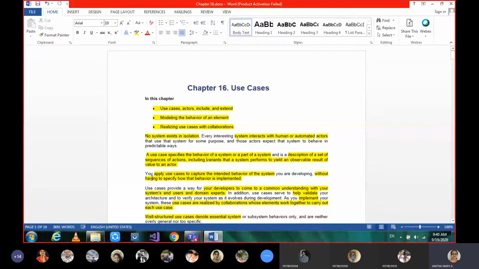Moving on to the next point, use cases capture the intended behavior of the system. So those things will be performed without having to specify how that behavior is implemented. When I am seeing as a user, when I am inserting my card and entering my PIN, there is a use case written, and coding for that. So how to validate a user?